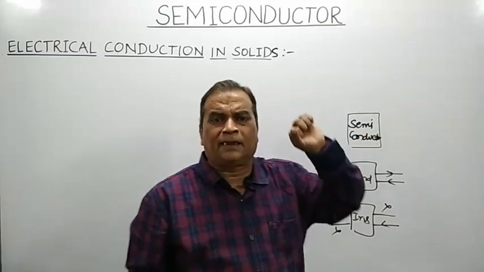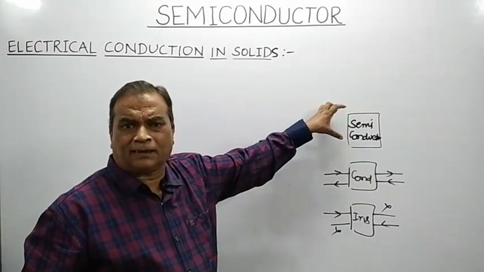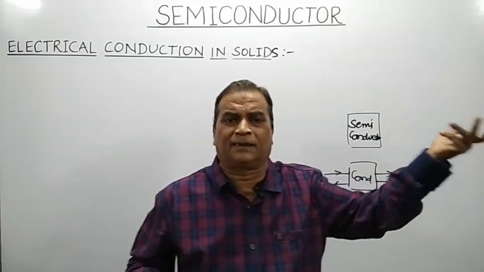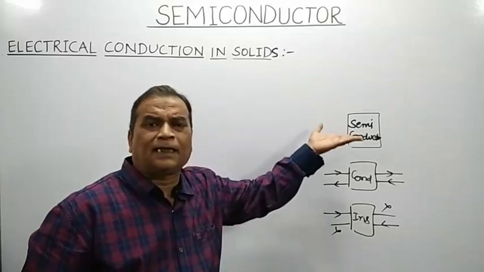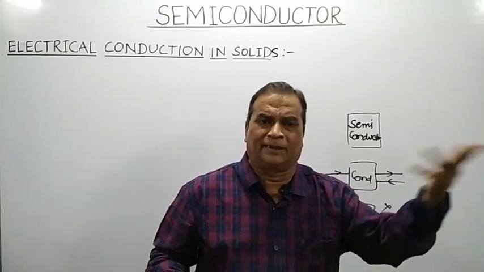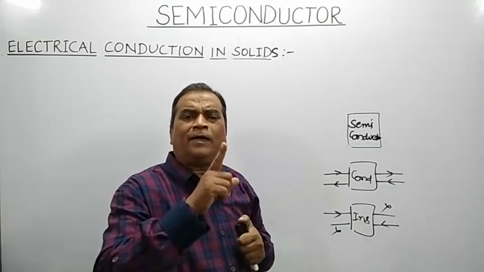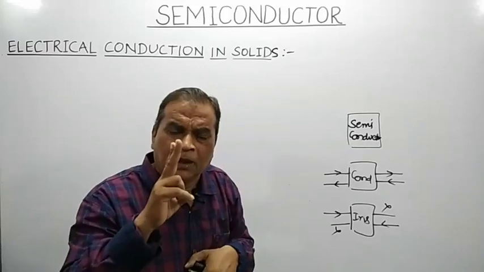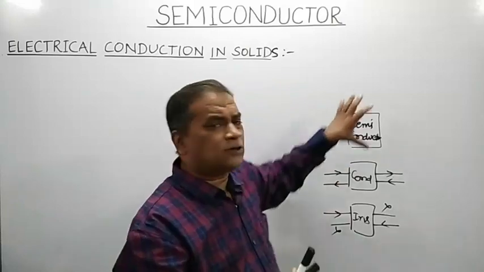But as far as semiconductors are concerned, their electrical conductivity can be controlled. You can change the electrical conductivity of a semiconductor as per your requirement, as per our desire. It can be changed by changing the electronic configuration of the semiconducting material. So the speciality of a semiconductor is that you can have direct control over its electrical conductivity. That means you can tailor the electrical properties of a semiconductor.